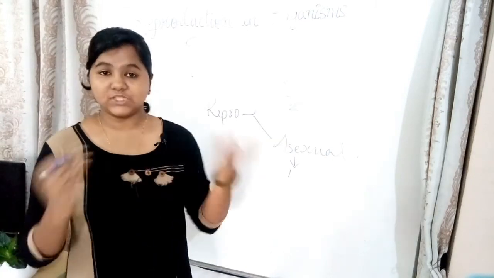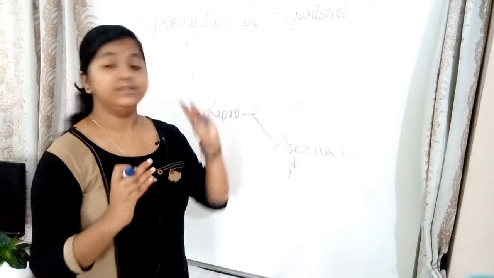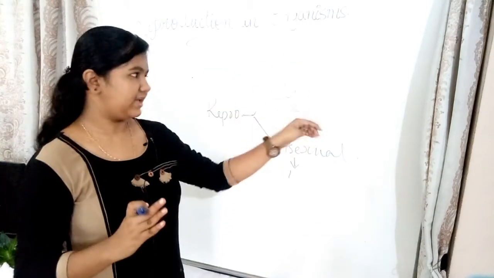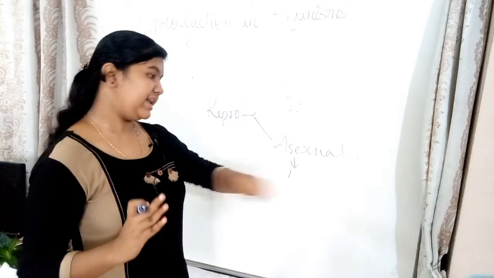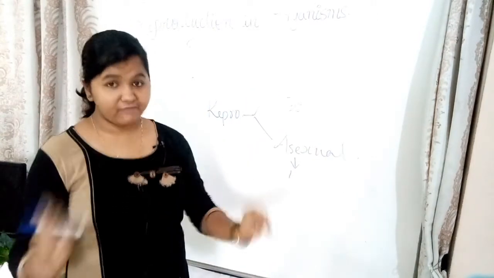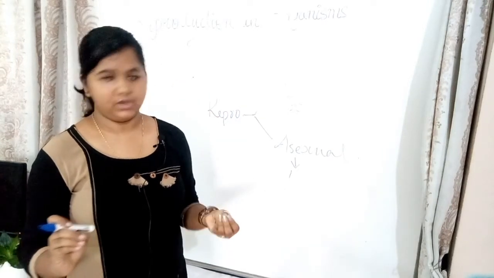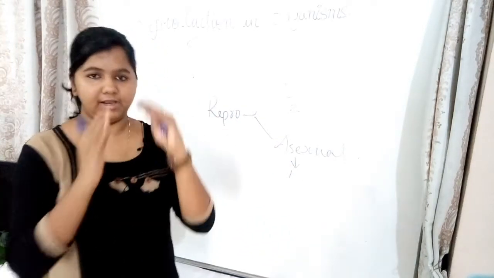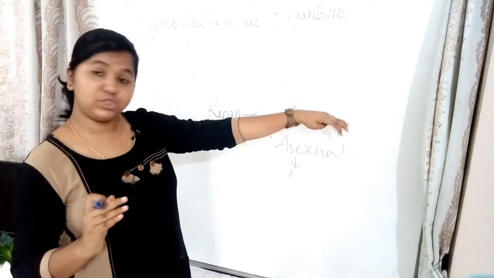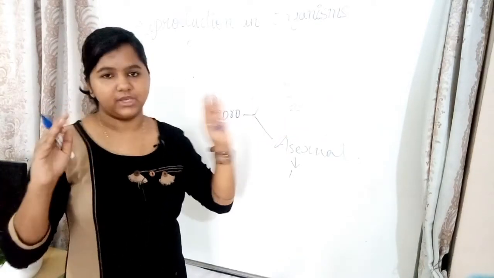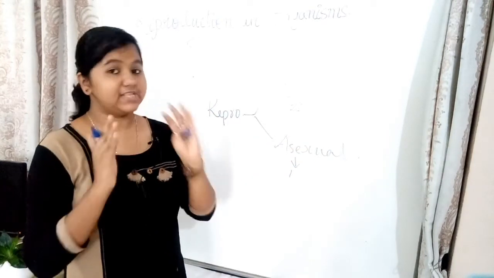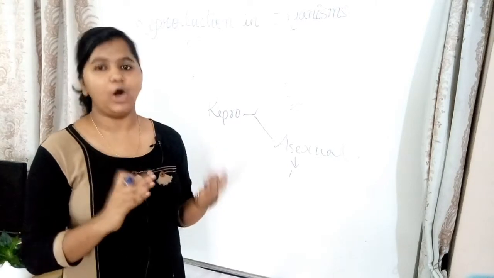Okay, and the next point is the variations. There is a high chance of variation in sexual reproduction. Whereas in the case of asexual reproduction, you can say there is no variation or very little variation because they are identical. And then next, sexual reproduction happens only in higher organisms, whereas asexual reproduction happens in Monera or Protista.